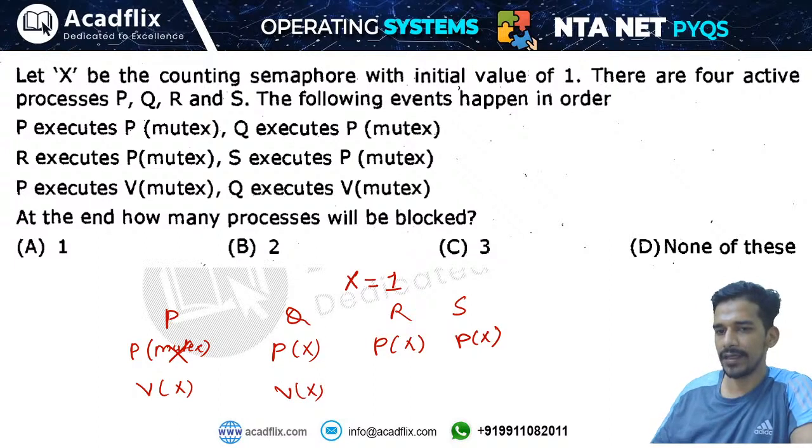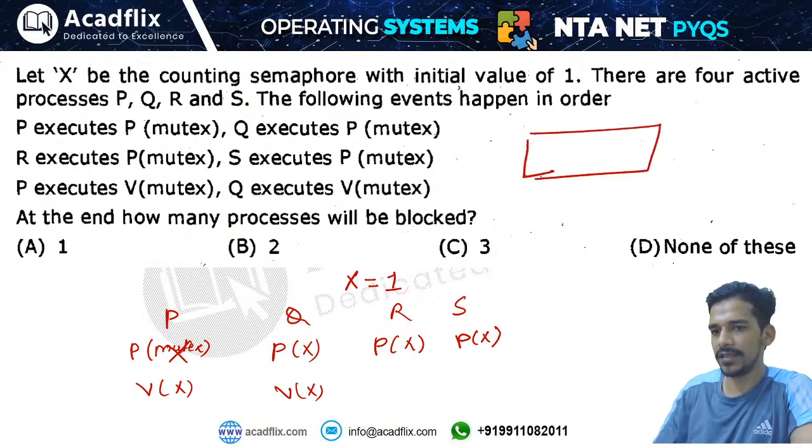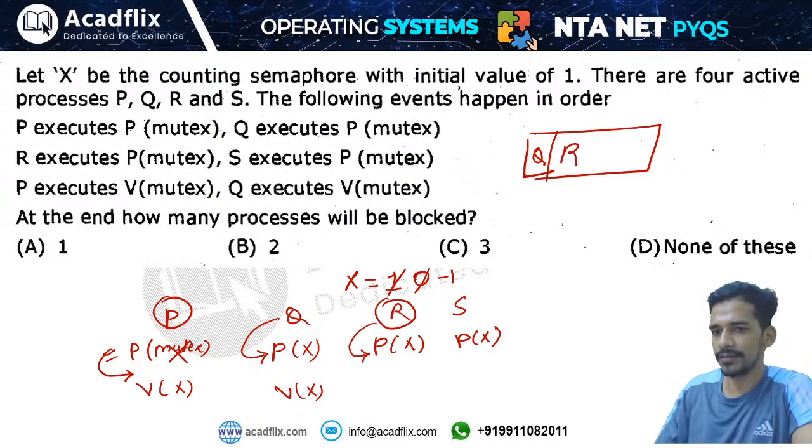So the initial value of X is 1. When process P applies the wait operation, this will become 0, and P can execute now. P will enter the critical section. Then Q will apply the wait operation, and this value will become -1 because the value is less than 0. Q will enter the suspended list. Then R will apply the wait operation, and R will enter the suspended list. Then S will also apply the wait operation, and it will also enter the suspended list.